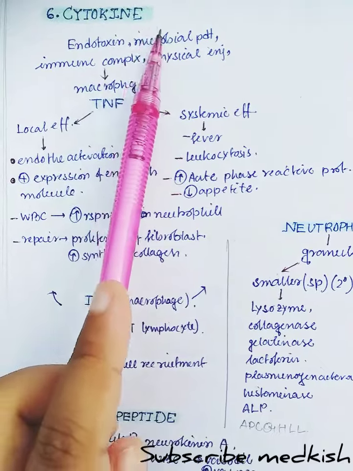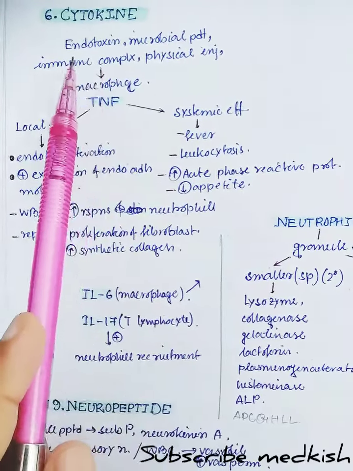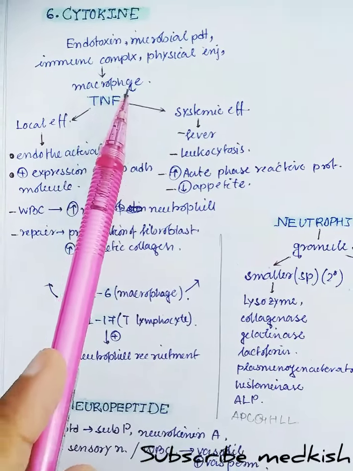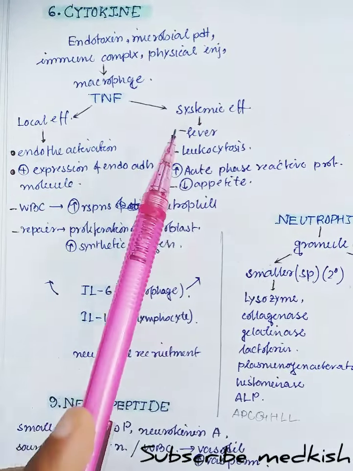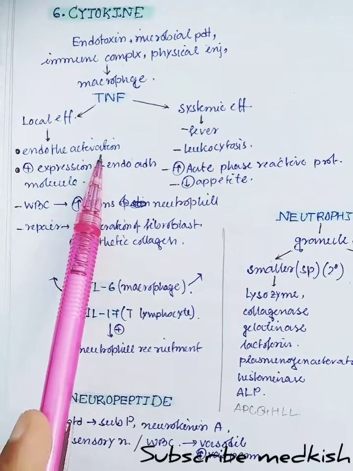6 is the cytokine. Stimulation is the endotoxin, microbial product, immune complex, or physical injury. These stimulate the macrophage to release tumor necrosis factor. Tumor necrosis factor may have a local effect or a systemic effect. First is the local effect, which is endothelial activation.